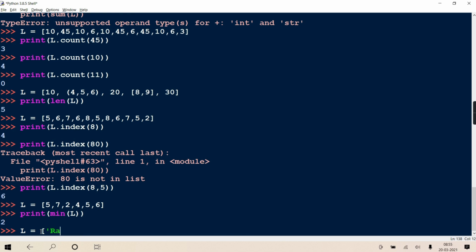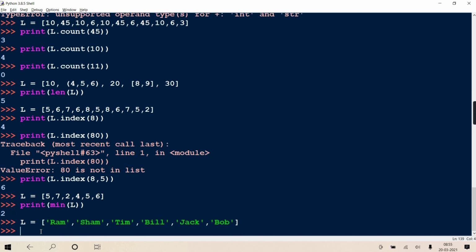Okay, suppose we have, okay, so this is just the list of strings, and now I am writing print min of L, so it returns the minimum alphabetically, who comes first.